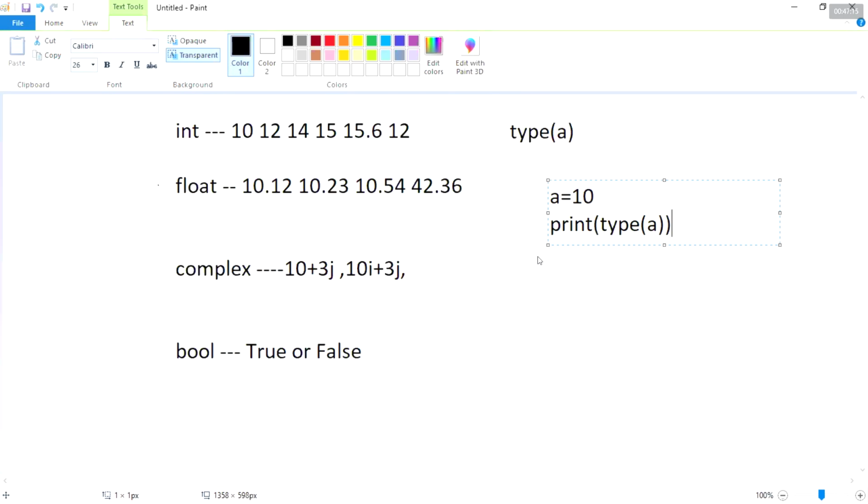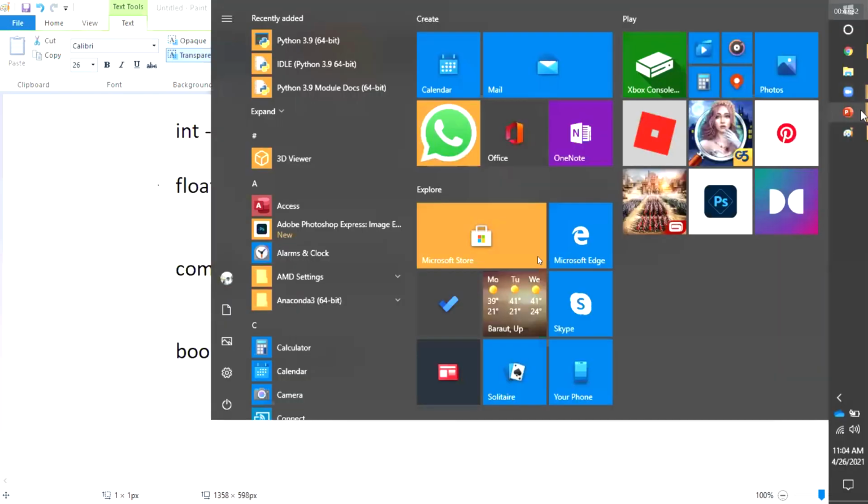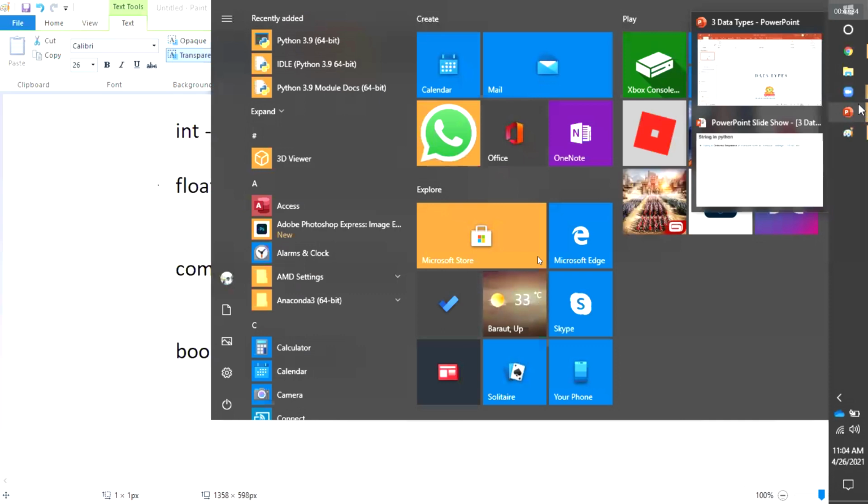Okay, is it clear up to here? Is it clear? Any doubt within this one, please? Any doubt or it's clear? Shall I show the real-time examples? Okay, sir. Yeah, we can write it here.